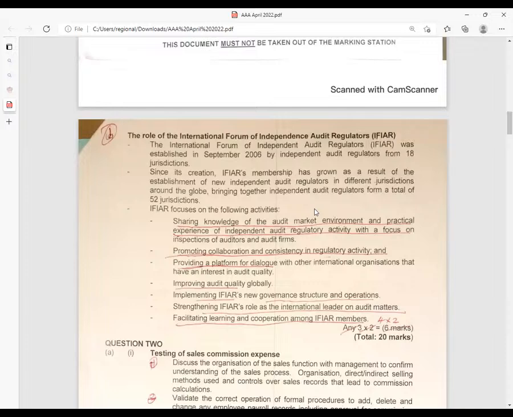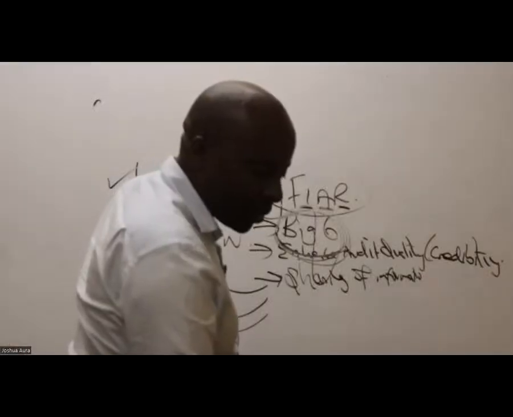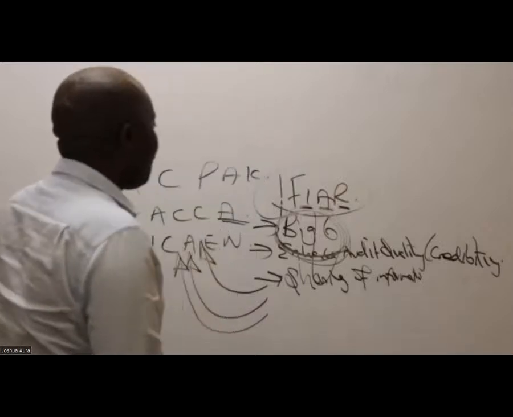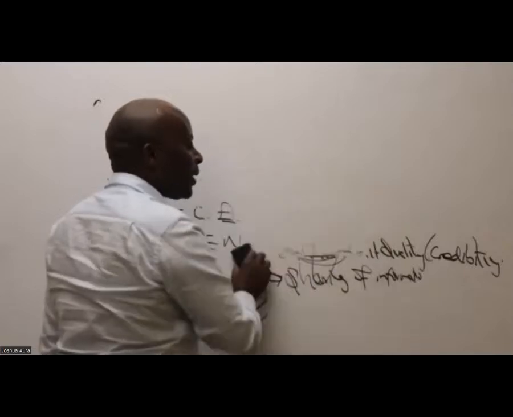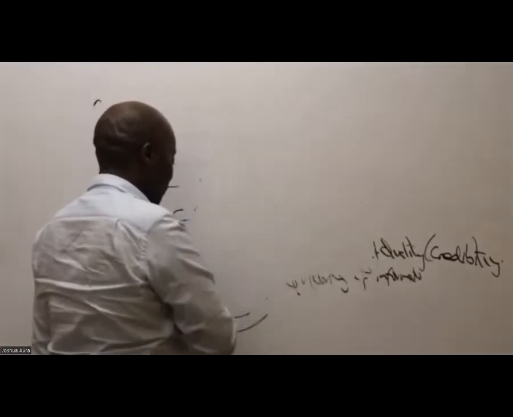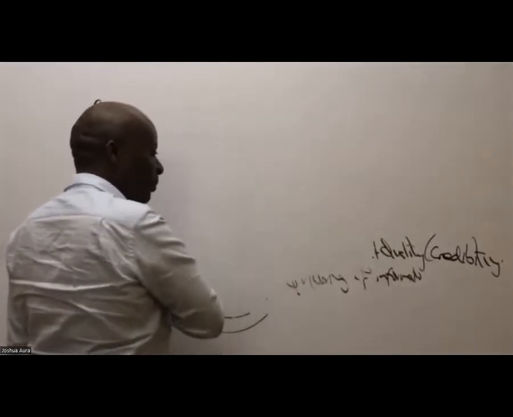Ladies and gentlemen, listen to me very well. When you talk of governance structure, this implementation of IFAR's governance structure, remember for audit firms, outside here, we recommend a partnership approach. You should be many partners.